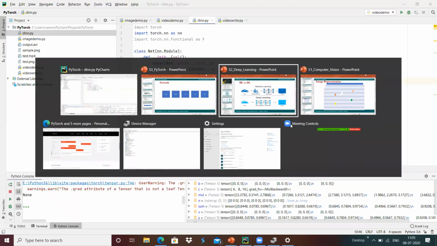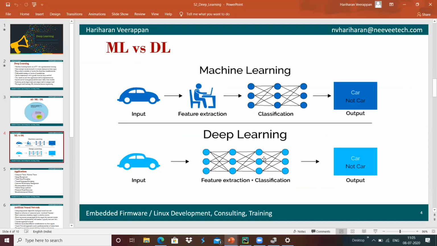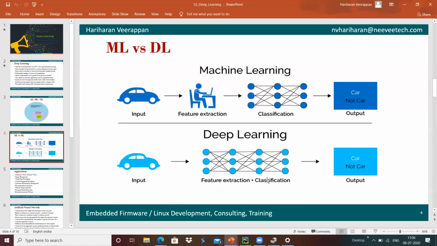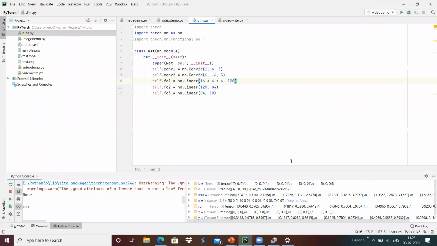FC1 provides 120 output features, and each and every connection has to be created in the next layer. These 120 output features have to be connected with FC2, which should receive the complete 120 features as its input arguments, and it provides 84 output features.